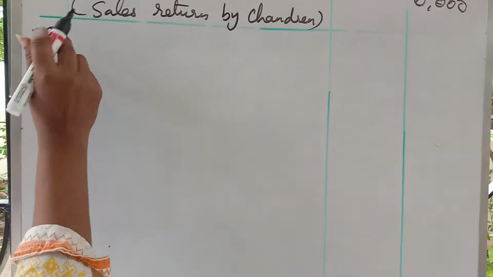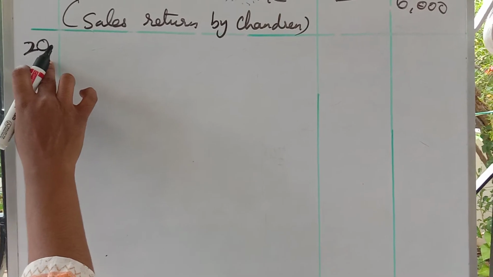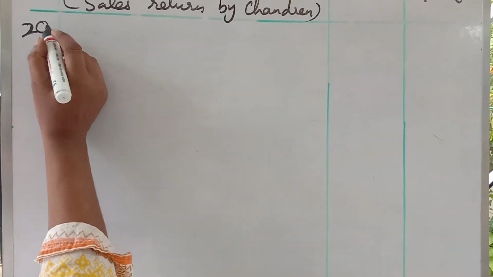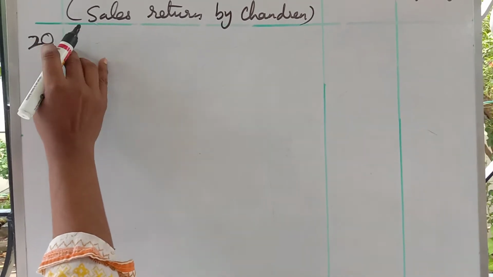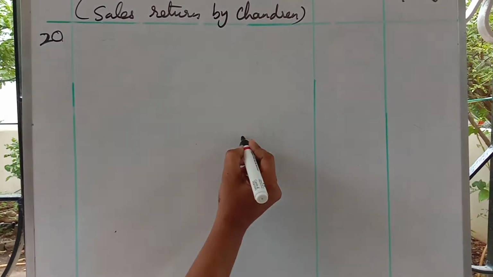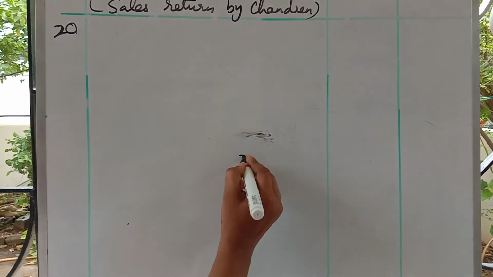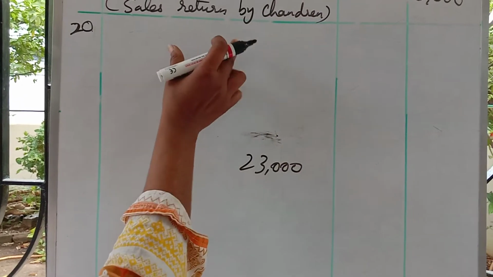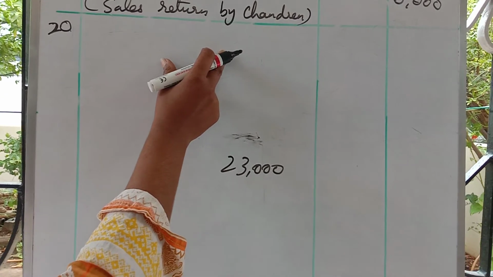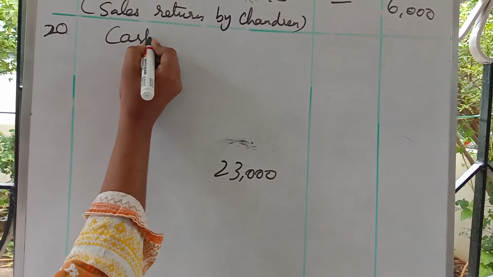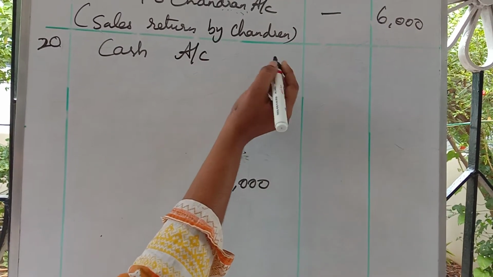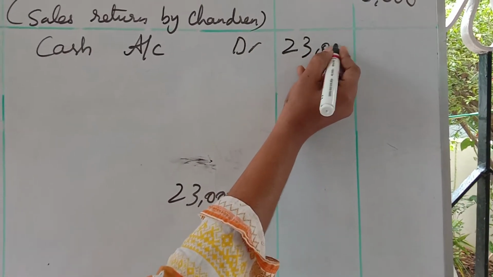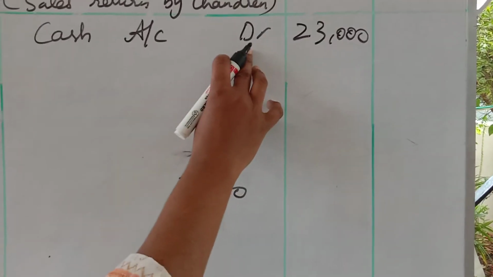Okay, next date is the 20th. On the 20th, they received cash from Chandran in full settlement. How much is he giving? He is giving 23,000. Keep this amount in mind. First, you will write the journal entry as cash account. What is coming in? Cash is coming in. Cash account debtor. How much is he giving? 23,000 is given.